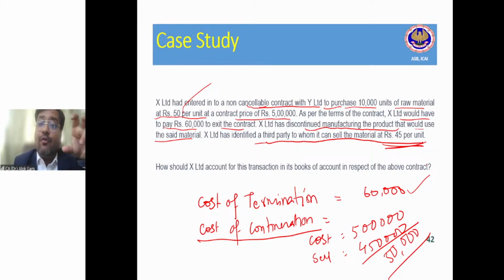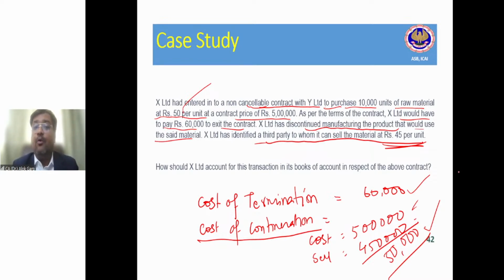So what is the cost of continuing with the contract? What is the cost of meeting the contract? X Limited has to pay 5 lakh rupees to Y Limited, 50 rupees per unit, and X Limited will get 45 rupees per unit, meaning 4,50,000 rupees. So if X Limited accepts the delivery and meets the contract, X Limited will have to bear a loss of 50,000 rupees. But if X Limited terminates this contract, it will have to pay 60,000 rupees. So what is lower? Lower is 50,000 rupees. So it's better to take the delivery and sell it to the third party.